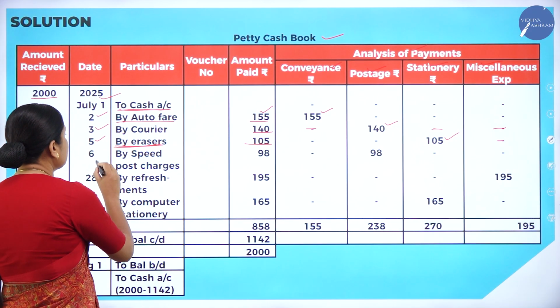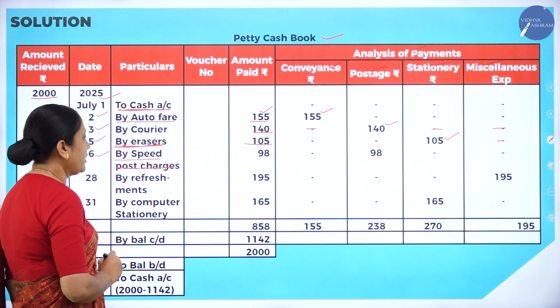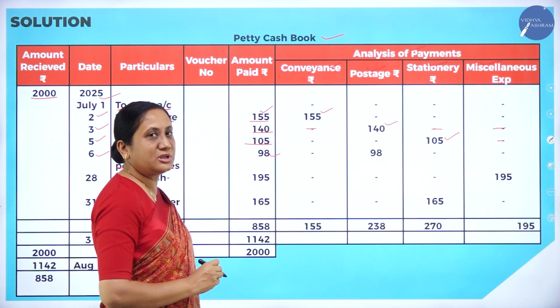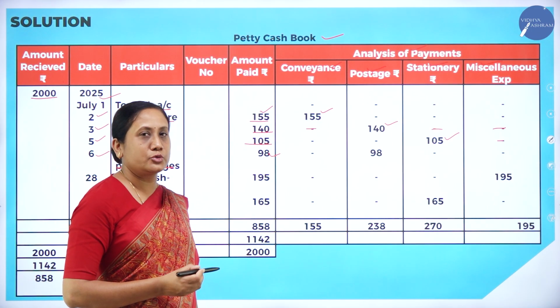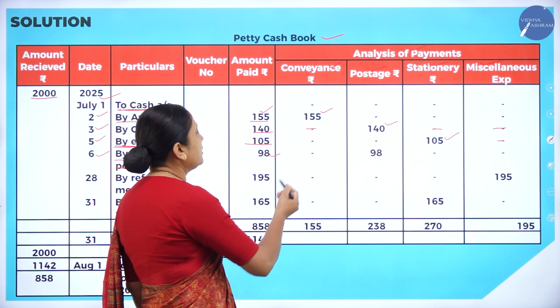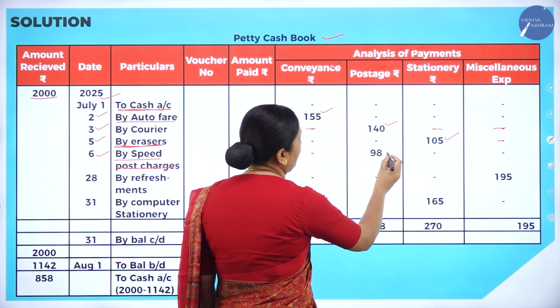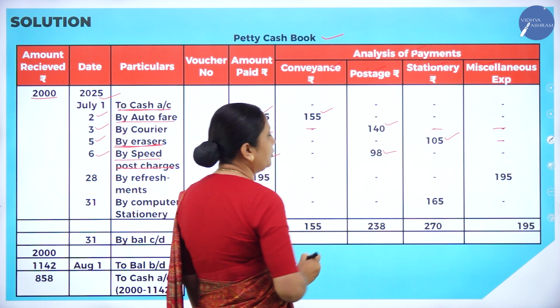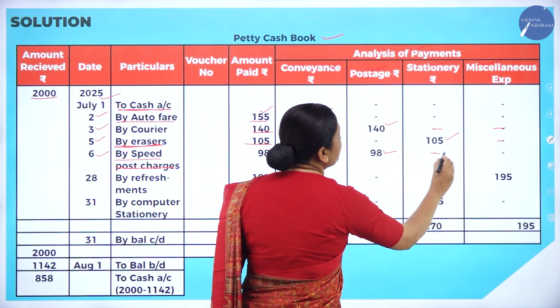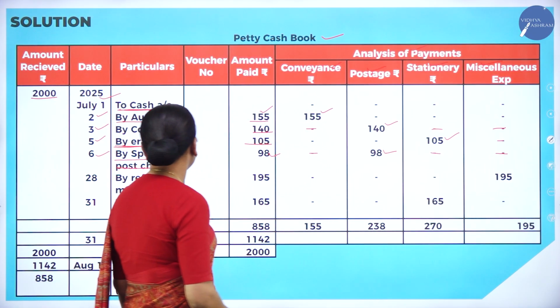Speed post charges. Date in the date column: 6. How much money have we paid? 98. Speed post charges are related to post. Correct. So conveyance we cannot write, postage we can write. So it is related to postage, so we will write in the postage column. In all the other columns we will put a dash.